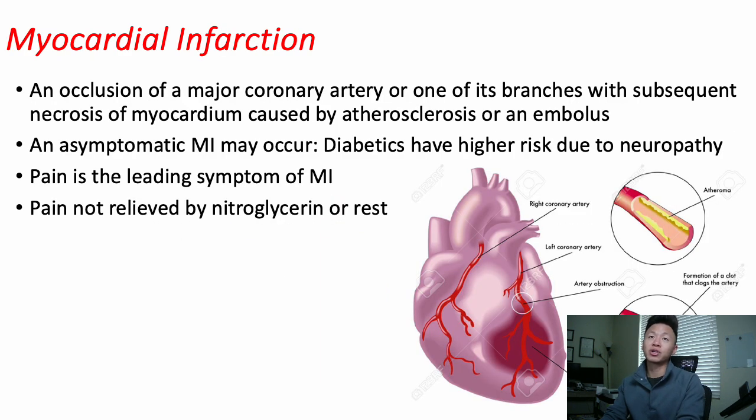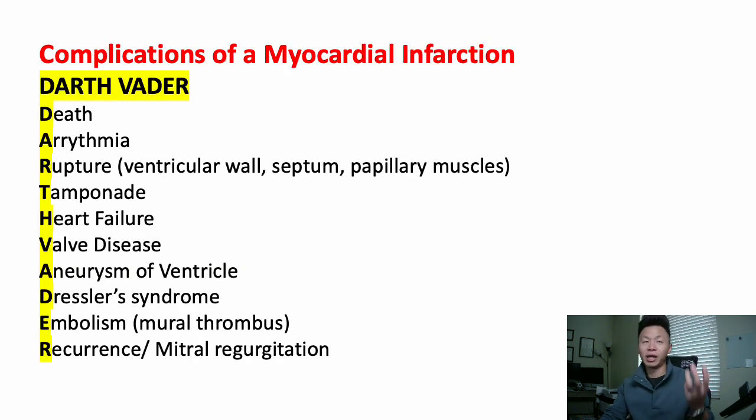So your myocardial infarction, an MI, is basically a heart attack. There's a clot heading into one of the main coronary arteries, causing that damage, that ischemia or that necrosis in those areas. Now, diabetics have a higher risk of this because of that neuropathy. Plus, the leading risk factor for MI is high cholesterol, because those fat and cholesterol plaques tend to build up in those areas. Now, big thing to note down: pain is not relieved by rest.